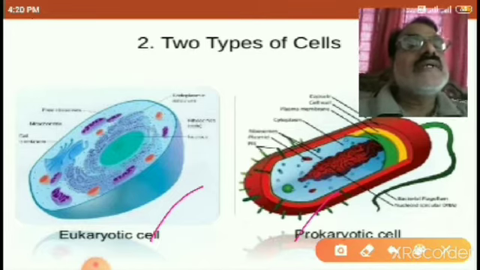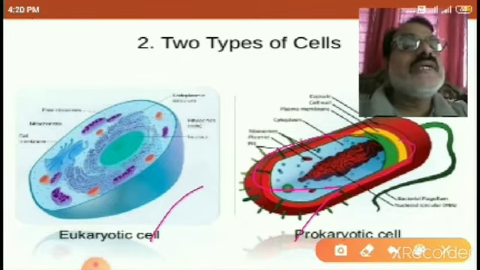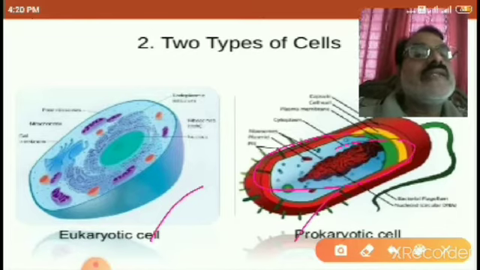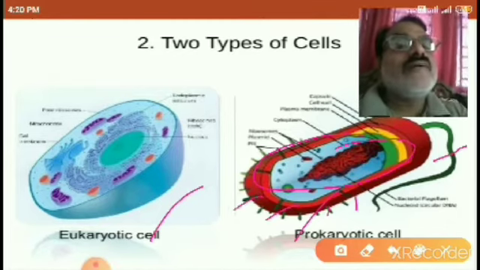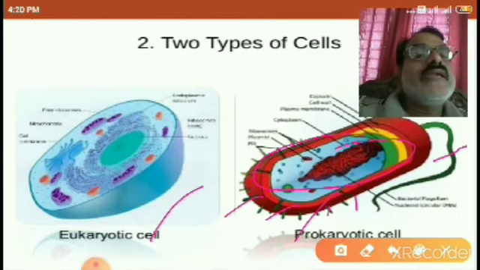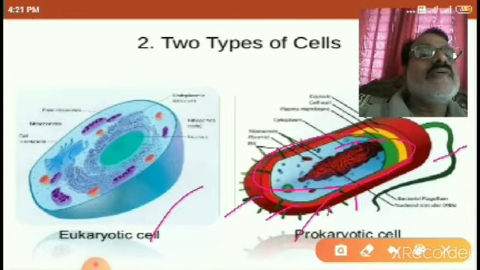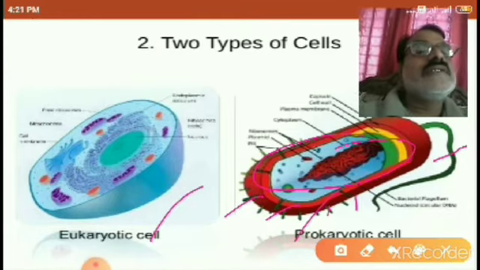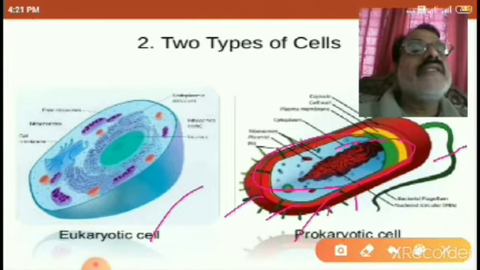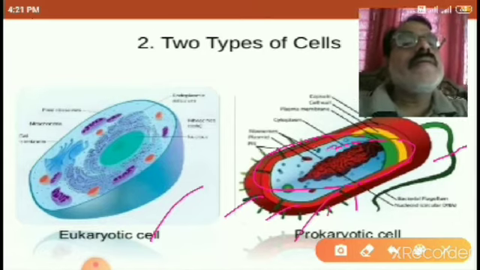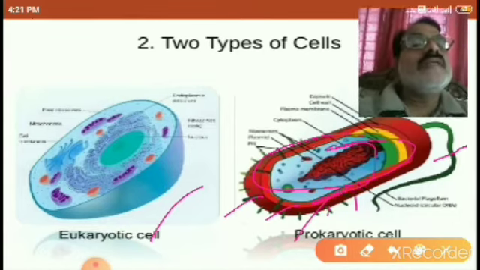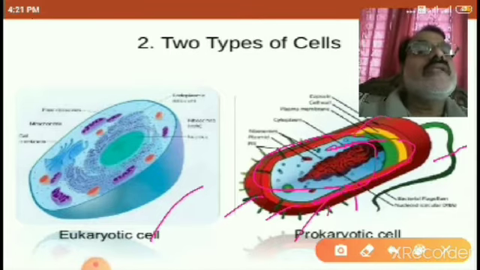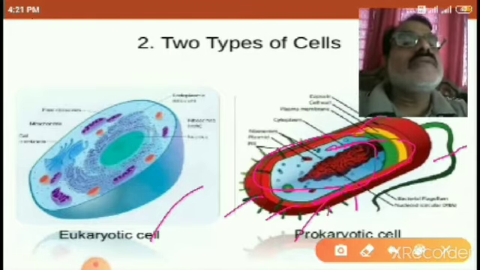Here see the diagram of the bacterial cell. This is the flagella. Here the villi are there. This is the circular DNA. The blue colored part is the cytoplasm, the outer one is the plasma membrane, and outside that the cell wall is present.